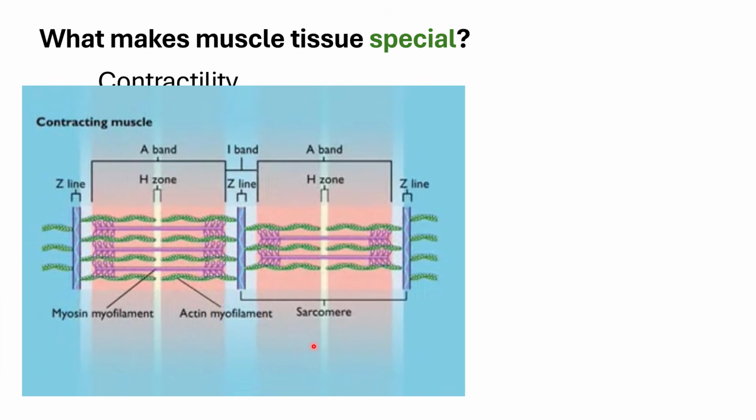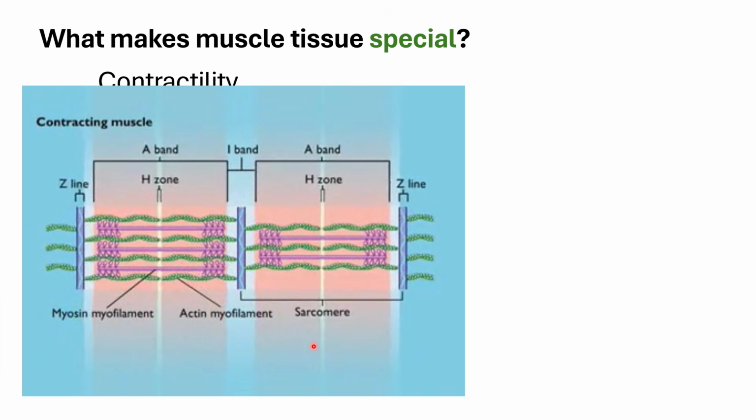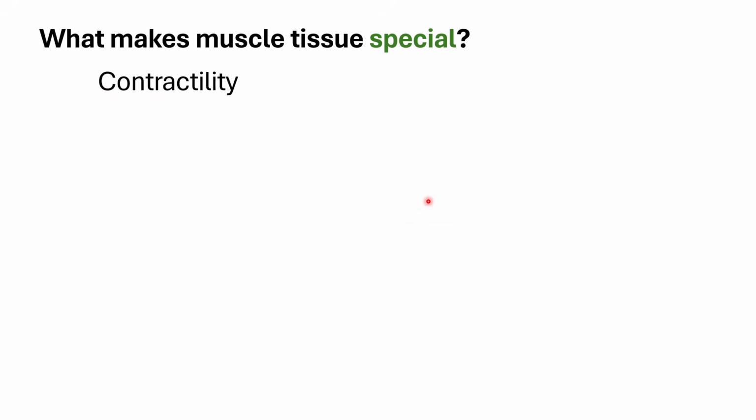There is no shortening or lengthening of the filaments. Take note that there is only the sliding action which eventually produces the contraction or the relaxation of the whole muscle. But of course, that's for the skeletal muscle tissue.